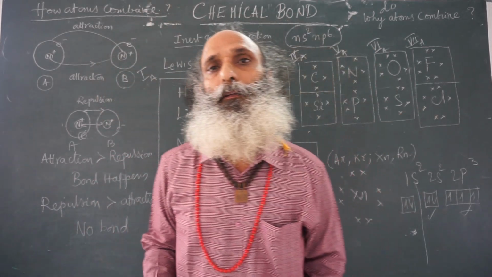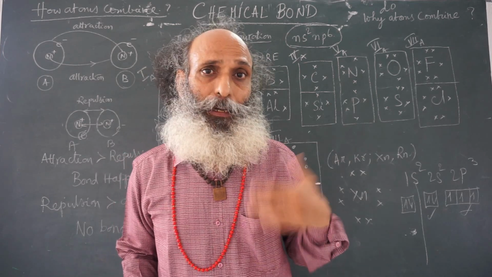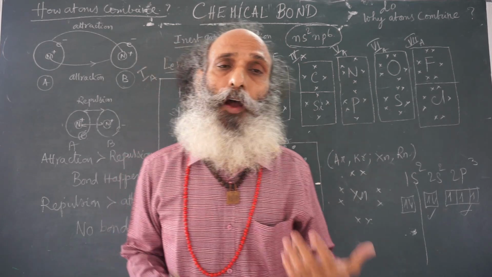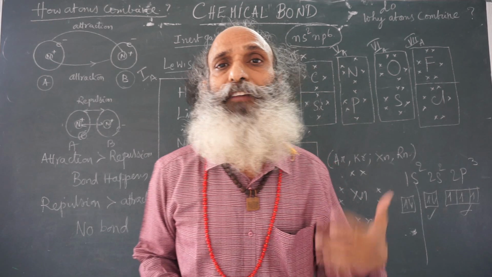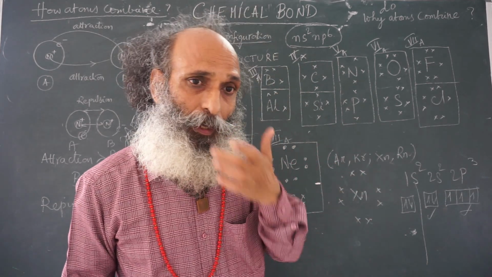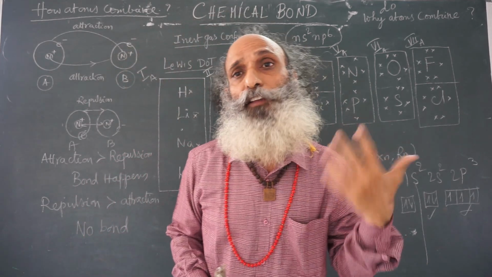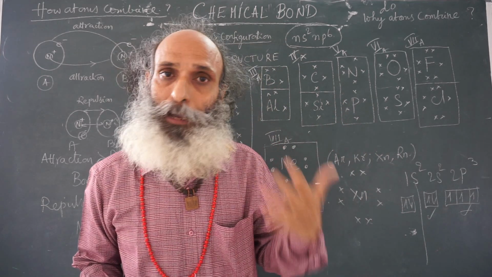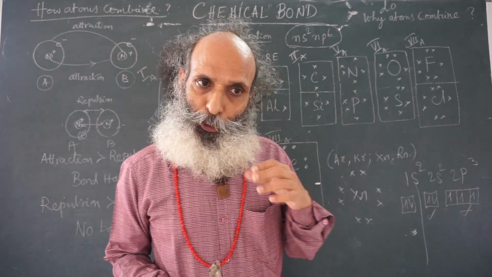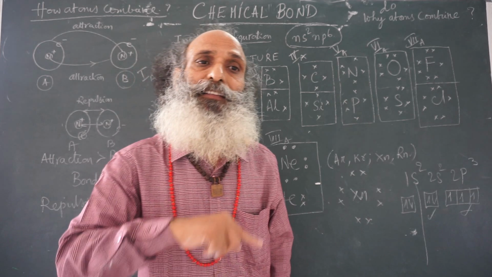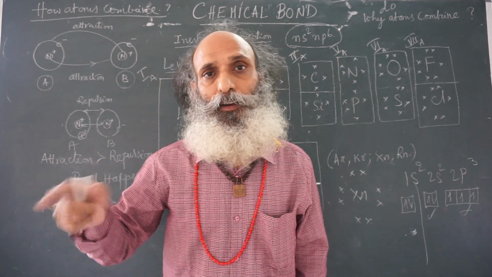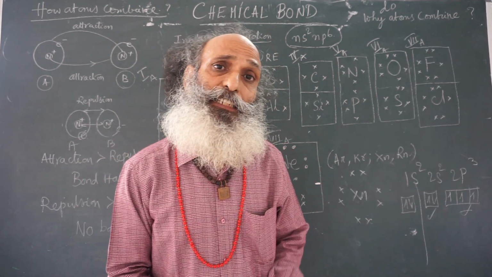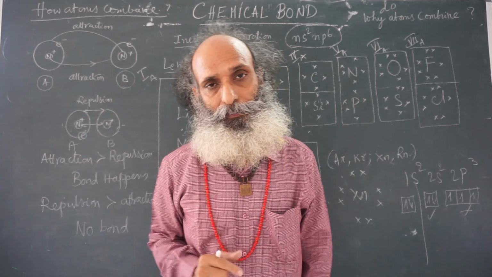Now here you may get a doubt. Why in the dot structure are we using only valence electrons? So why are valence electrons the only ones important for chemical bonding? We should understand that valence electrons means electrons in the valence shell. Valence shell is away from the nucleus.